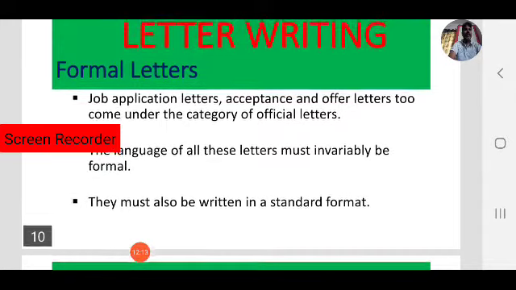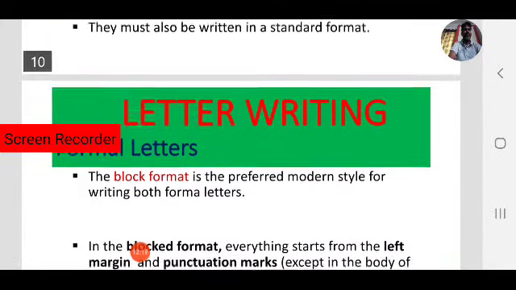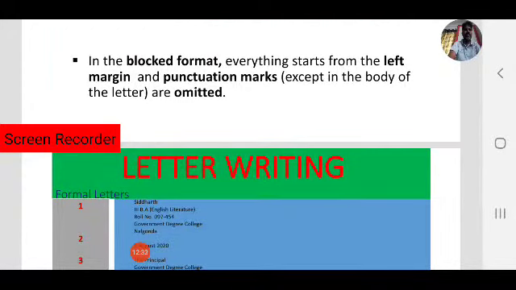An official letter must be in standard format. Nowadays block format is the preferred modern style for writing both formal and informal letters. You know what block format is? In block format, everything starts from the left margin and punctuation marks are omitted except in the body of the letter, as we have observed.